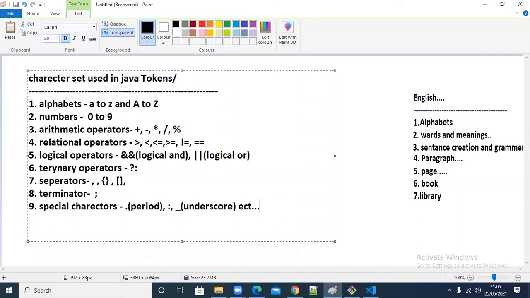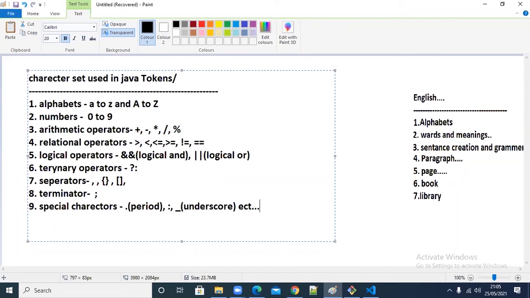You cannot consider A is a. I already gave capital A, then why should you give small a? No. Small a is small a only. Capital A is capital A only. Small b is small b only. Capital B is not small b. Capital and small are both different sets of characters. That's what I told you. A to Z and capital A to Z.